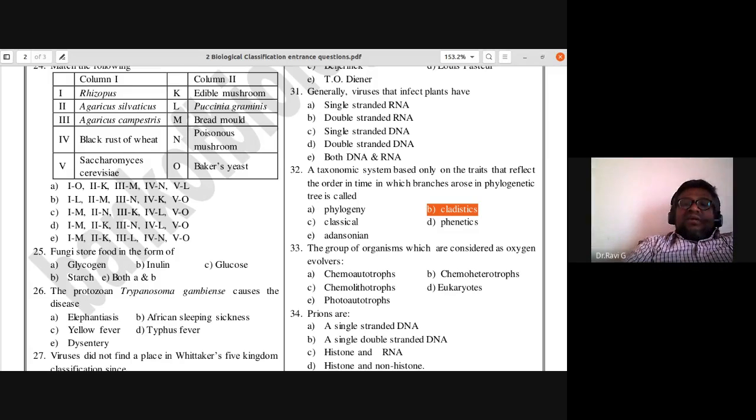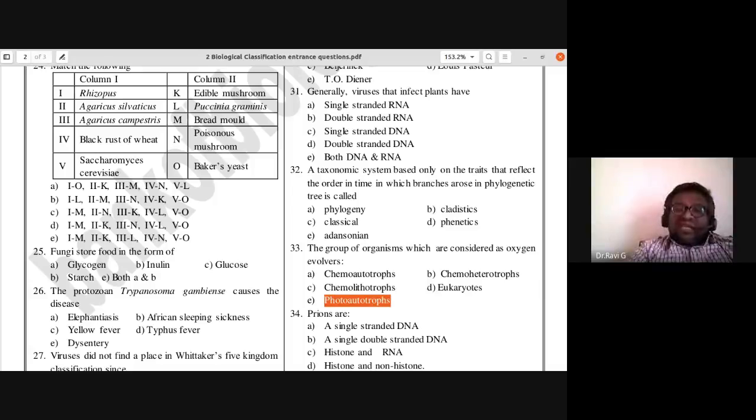33rd: the group of organisms which are considered as oxygen evolvers are chemoautotrophs, chemoheterotrophs, chemolithotrophs, eukaryotes, or photoautotrophs. Photoautotrophs is the answer.